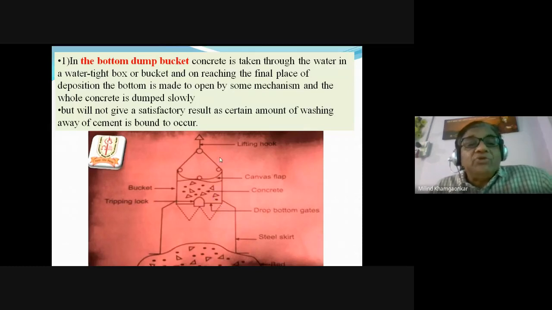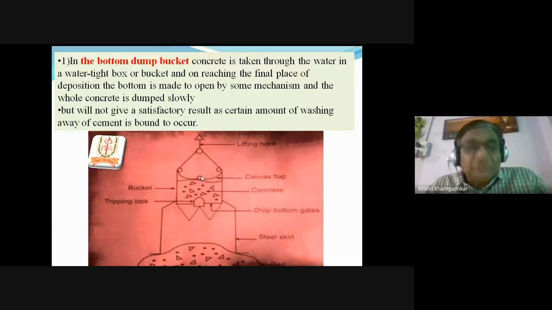This bucket is also used for multi-storied buildings. We have seen this crane and bucket arrangement earlier in the transportation and placing of the concrete. So the same type of bucket.